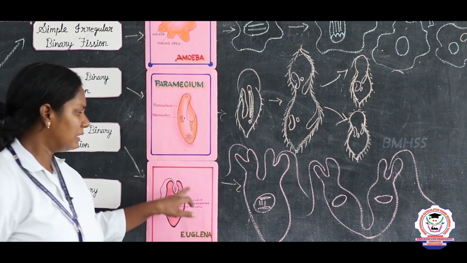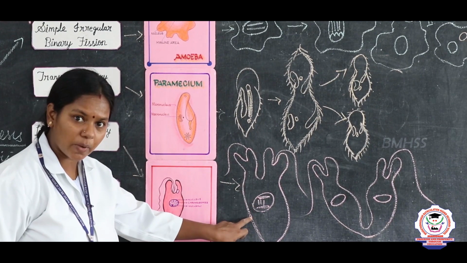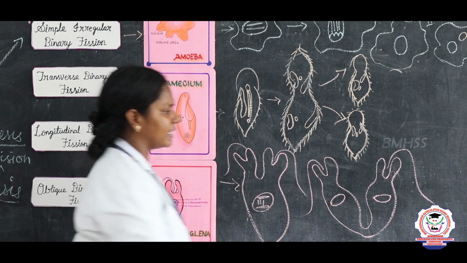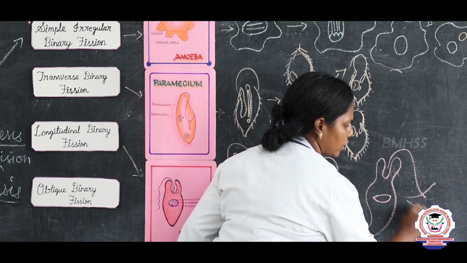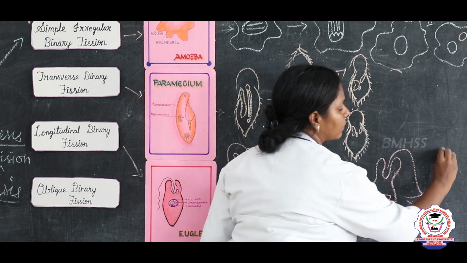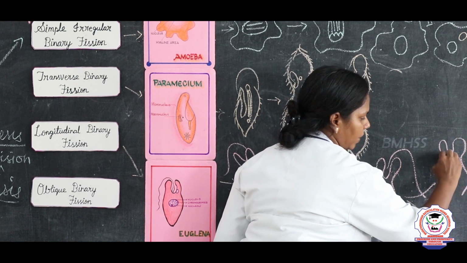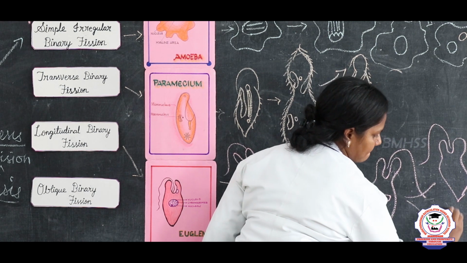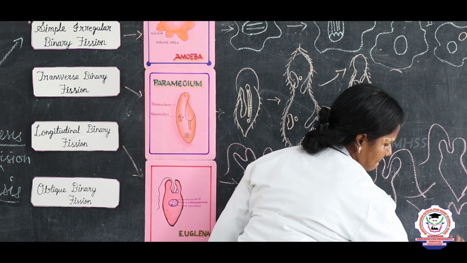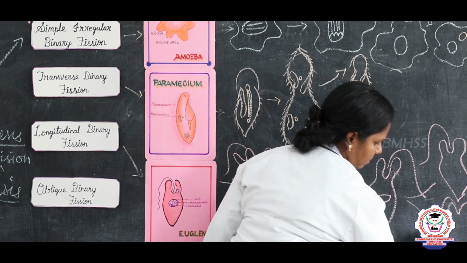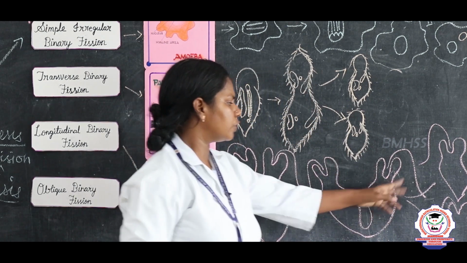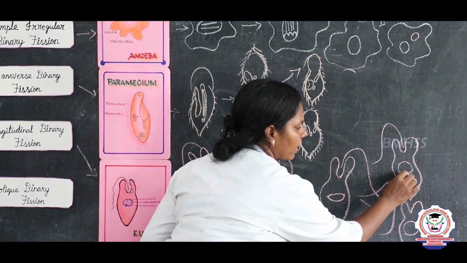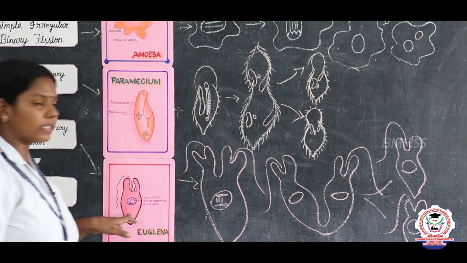So first the nucleus divides and later the cytoplasm divides, and later these give rise to two individual Euglena like this. These two Euglena are identical to each other and they are identical to the parent also.